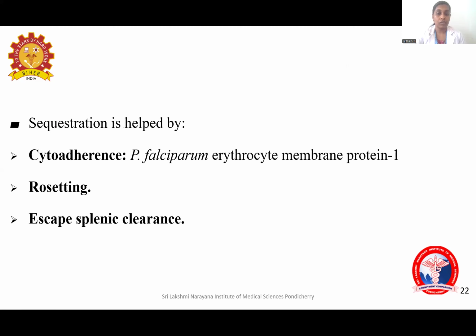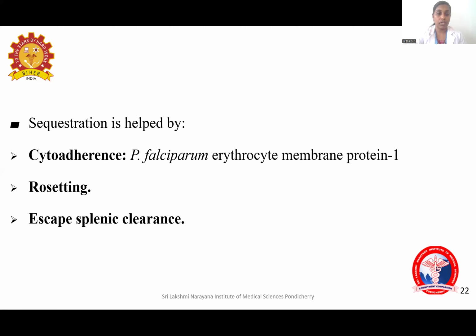That is, because of the surface membrane protein, the RBCs which are infected with Plasmodium falciparum can adhere to the walls of the blood vessels. That too, the blood vessels in the deep organs. So it will adhere to the endothelium of the blood vessels in deep organs. That is known as cytoadherence.